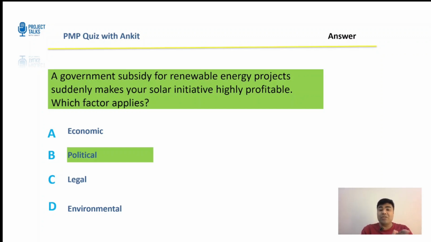It's not legal because it's a policy subsidy, not necessarily a law. Environmental, the sector is environmental, but the specific trigger is political. So what do we learn from this one? If you have points like subsidy, grant, tax incentives, think political. Let's get to the next question now.